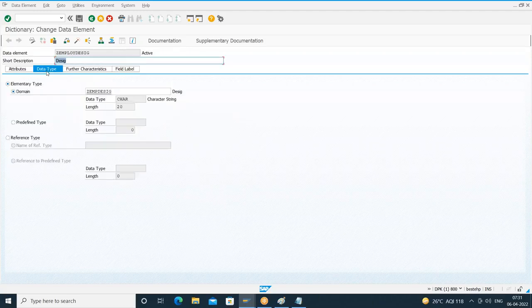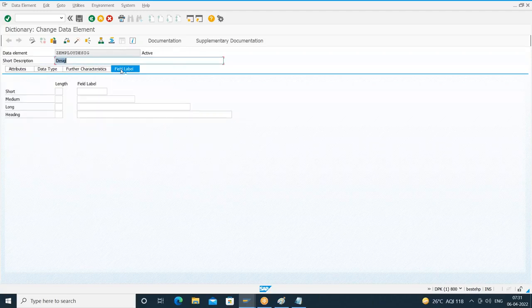What I'll do now, as part of this data element, I'll go to label. I'll give only medium label. I'll give it as designation. It's my wish. I can maintain different labels or only one label. This label will appear in all the places. So I'm giving designation. Since I modified my data element, save it first. It is showing inactive. Check for the syntax. Activate this. Right?